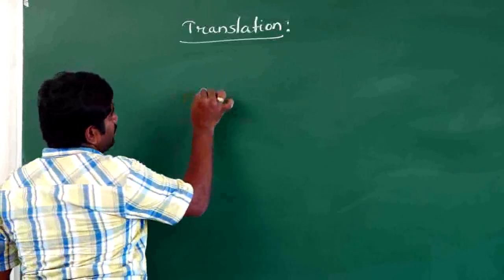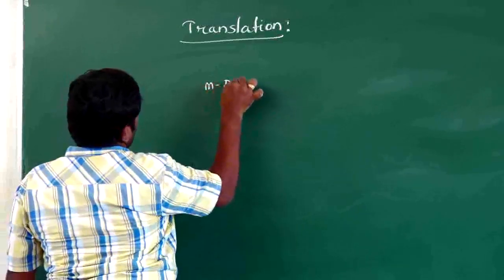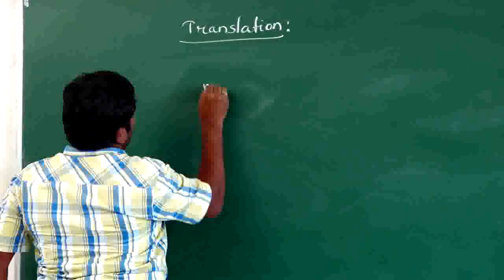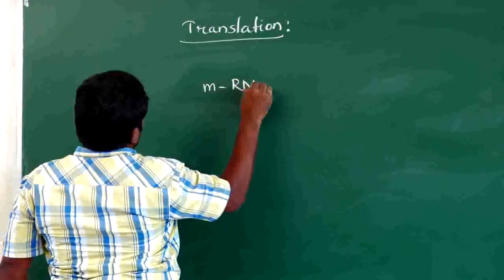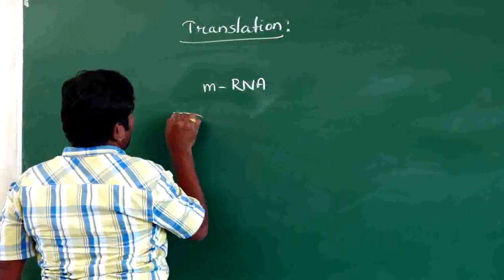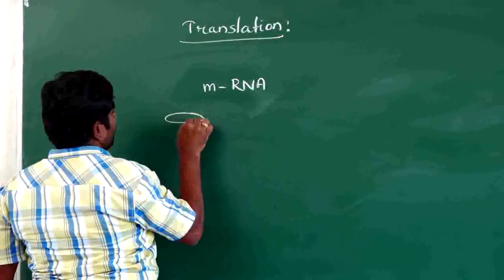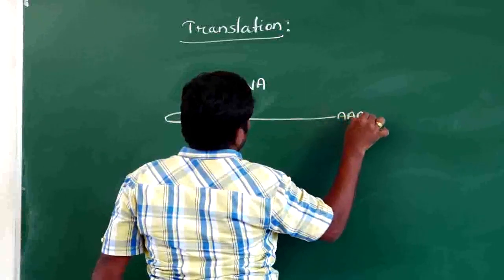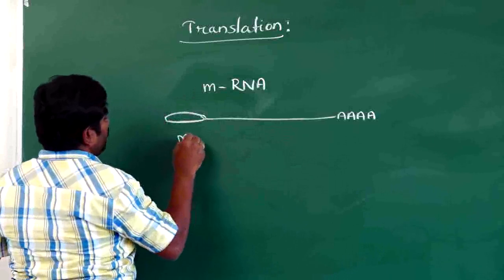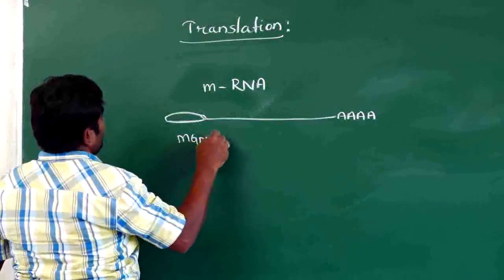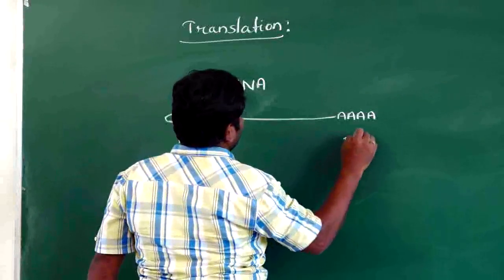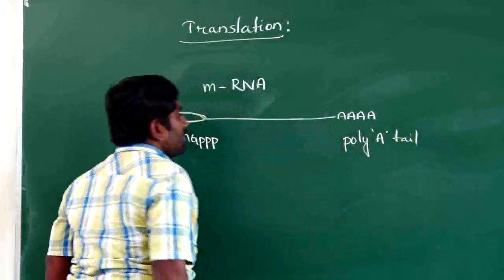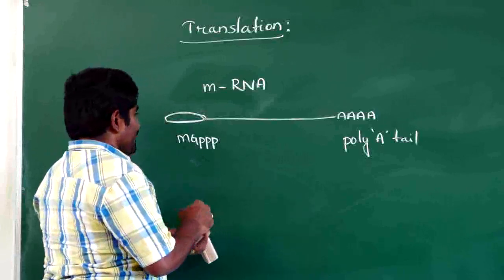Translation requires first mRNA template. This mRNA contains 2 things. First one is the methyl guanosine triphosphate cap at 5 dash end and poly A tail at 3 dash end.